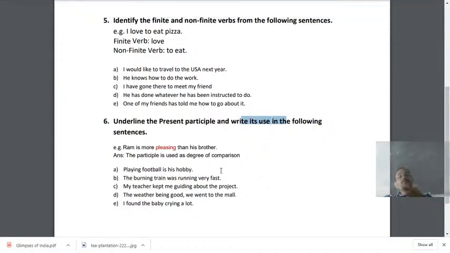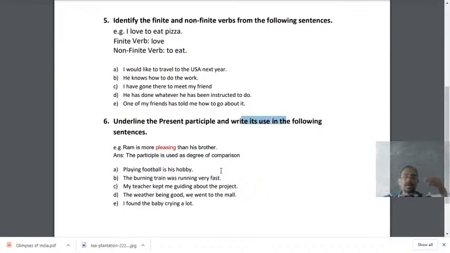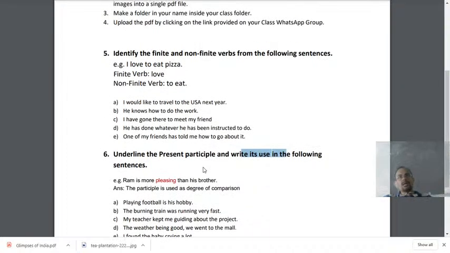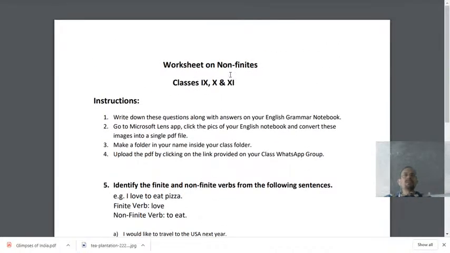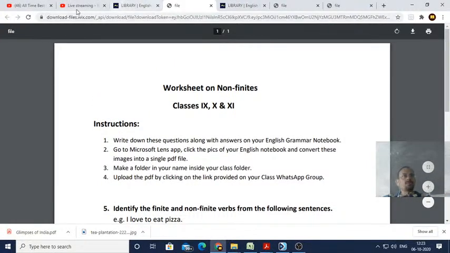Understood. So that's all about this worksheet. I have already finished Gerund, so next class I shall give you the worksheet from both participle as well as Gerund and infinitive also. Together I will give you the mixed worksheet. Understood? So please submit today. It will take hardly 10 minutes for you. You can do it immediately. Okay? So please finish it off today.